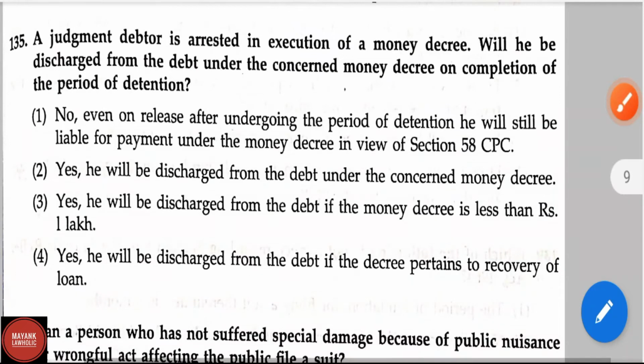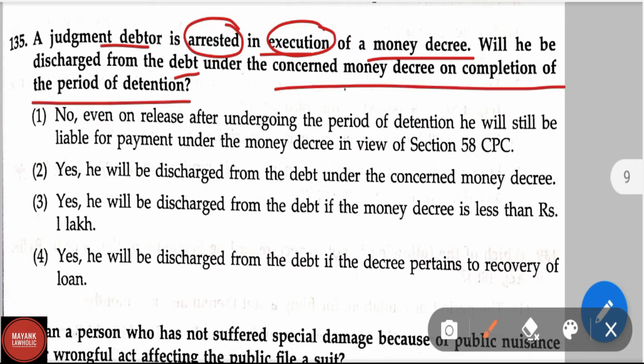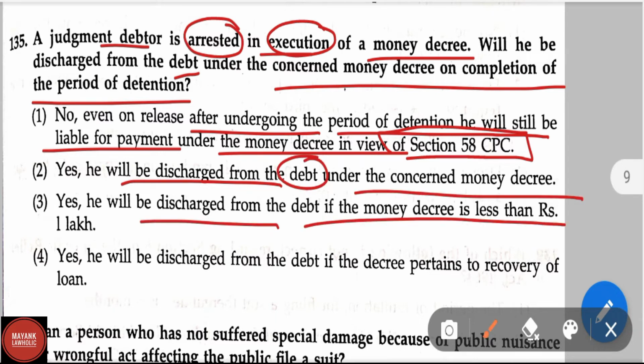Now let us move on to question number 135. A judgment debtor is arrested in execution of a money decree. Will he be discharged from the debt under the concerned money decree on completion of the period of detention? Option 1, no, even on release after undergoing the period of detention, he will still be liable for the payment of the money decree in view of section 58 of CPC. Option 2, yes, he will be discharged from the debt under the concerned money decree. Option 3, yes, he will be discharged from debt if the money decree is less than rupees 1 lakh. And option 4, yes, he will be discharged from the debt even if the decree pertains to the recovery of